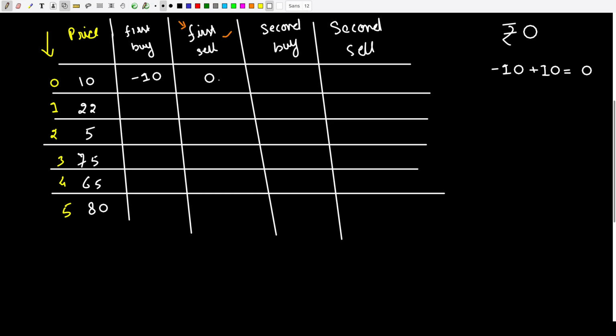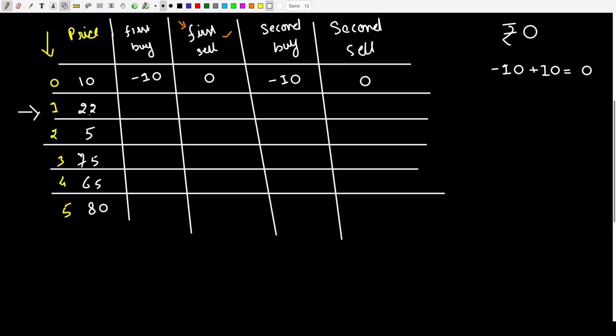Okay. Now let us say for the second buy, we again go ahead and buy this stock. Once we have bought the stock for 10 rupees, we again are in debt of 10 rupees. Again, let's go ahead and sell the stock for 10 rupees. Once we have sold the stock for 10 rupees, the money I'll be having now is 0 rupees.